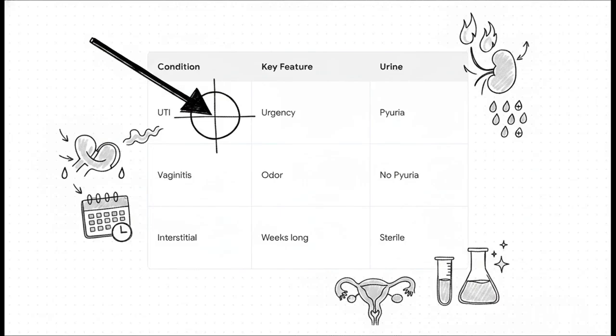When you're evaluating these patients, precision is absolutely key. Think about it. If a patient comes in with dysuria, but they don't have any urinary frequency or urgency, what should you suspect? Your mind should immediately jump to vaginitis, especially if there's discharge or an odor. And what if the symptoms persist for weeks despite antibiotics and they have sterile urine? You've got to start thinking about interstitial cystitis. The takeaway here is that not everything that burns is a UTI.